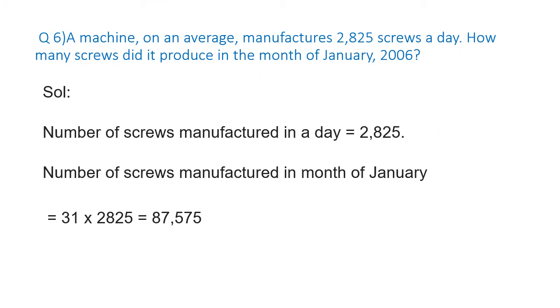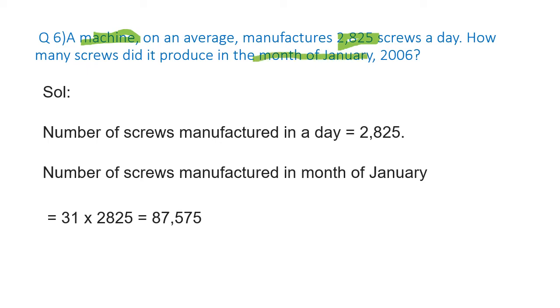Question number 6 says a machine on an average manufactures 2,825 screws a day. So how many screws can be prepared in one day? 2,825 screws. How many screws did it produce in the month of January?